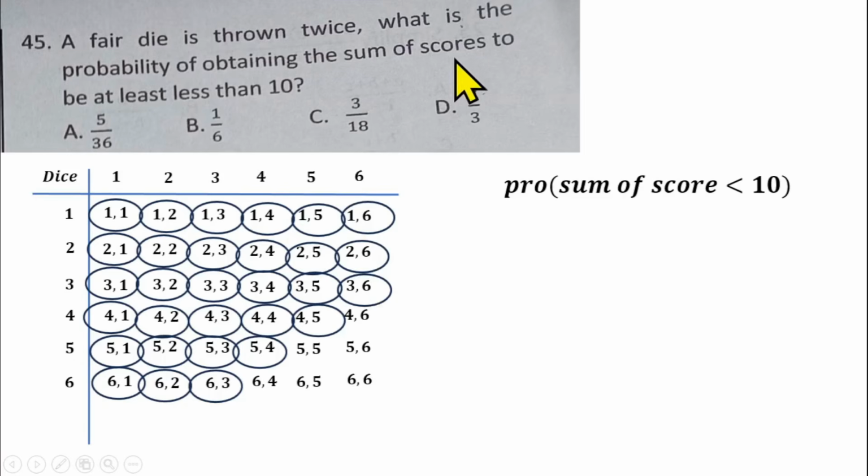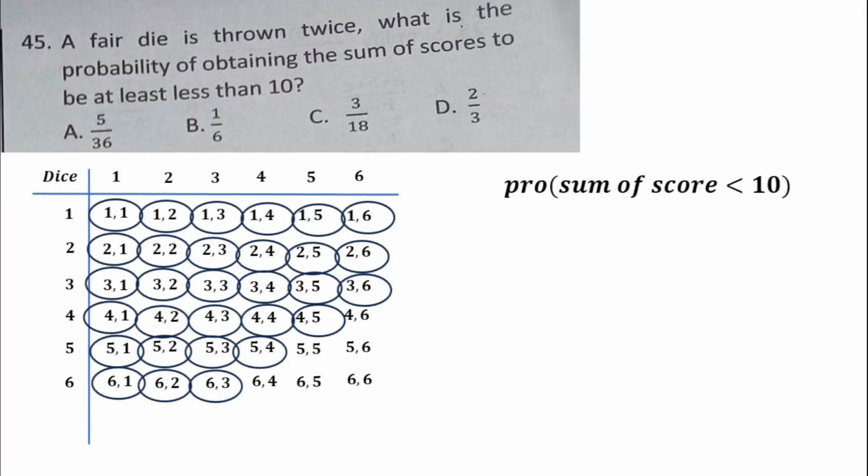The sum of the score is to be at least less than 10. So the minimum is 10. Okay, at least less than 10.